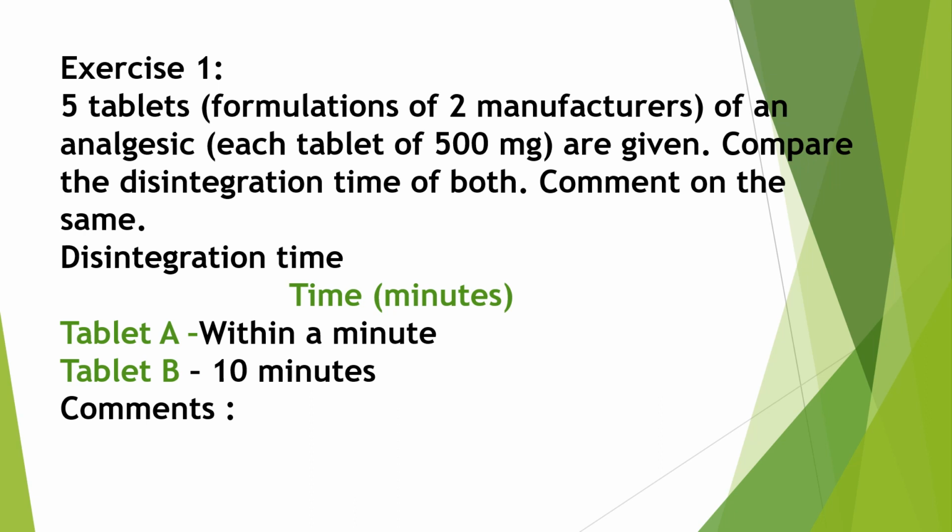Now which tablet will disintegrate rapidly and have quick onset of action? Tablet A has a disintegration time of 1 minute while tablet B has 10 minutes.